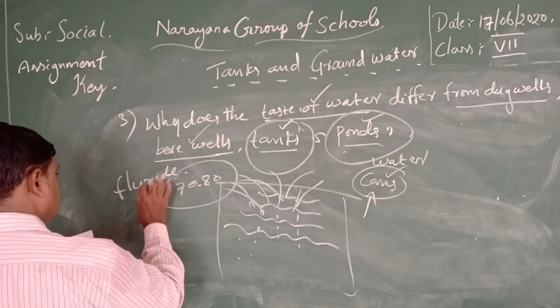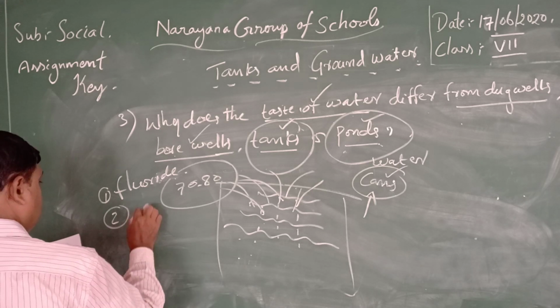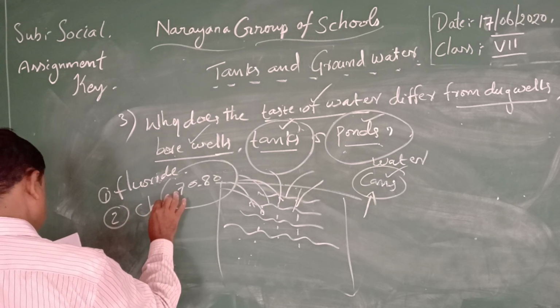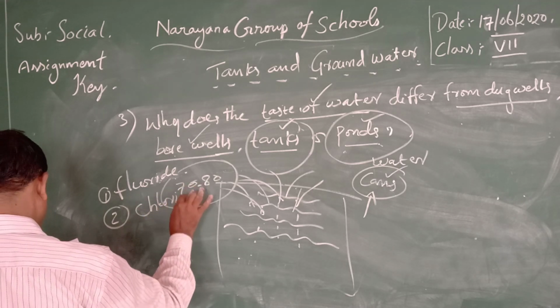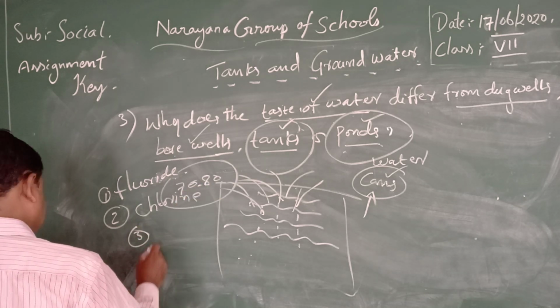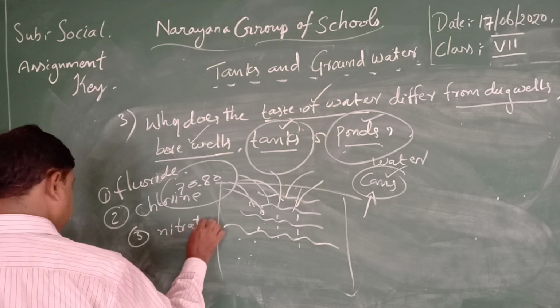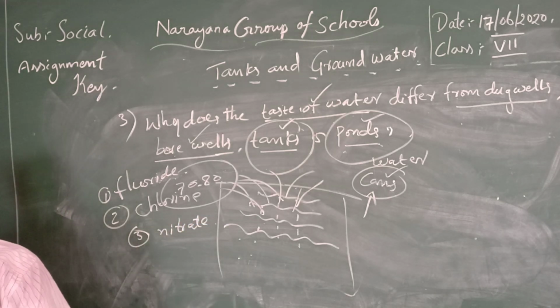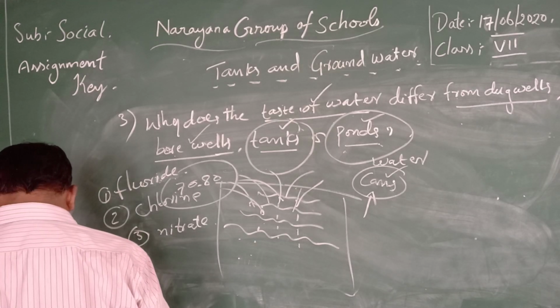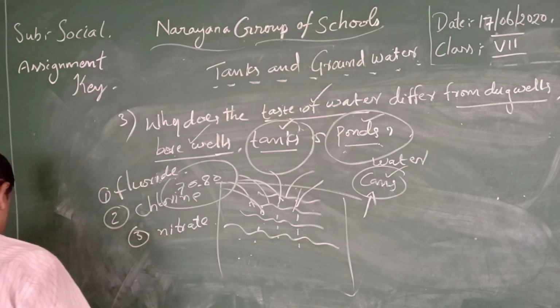The second thing is chlorine. And the third one is nitrate. Nitrates are also very harmful for us, and that's why our health is not good.